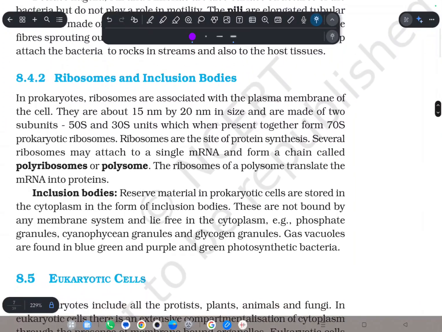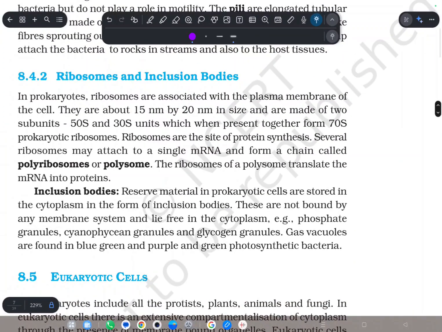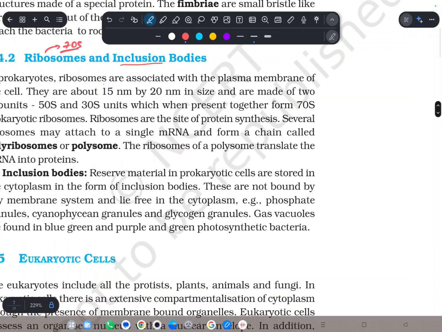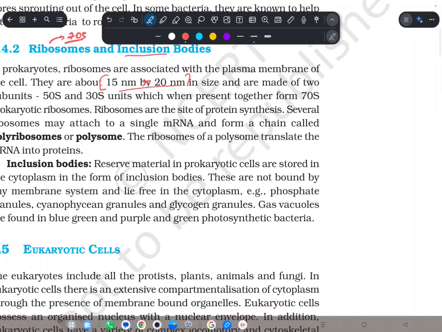Now there come the ribosomes and inclusion bodies. Here we will only study the ribosome. In this case, we are only going to study the 70S ribosome. Why 70S? Because in prokaryotes only this is present, and the inclusion bodies. The dimensions are like 15 to 20 nanometers.